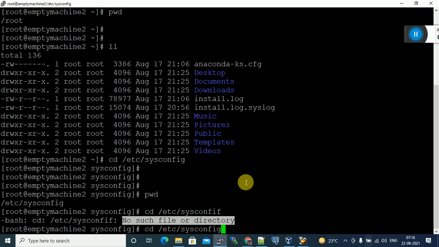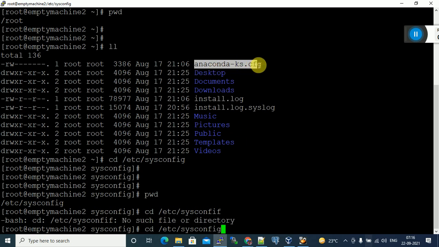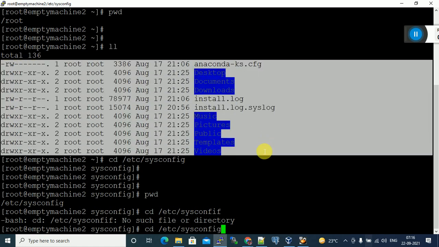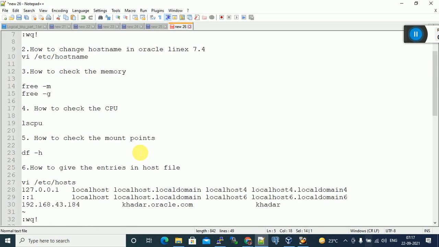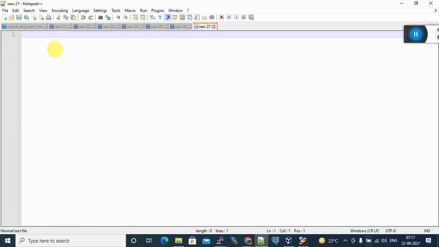How to know whether this is a file or a directory? You can see these are all files and directories, files and folders. A file means we can store the data. Data is different, file is different, directory is different. Suppose what is data? Suppose ename, employee number.